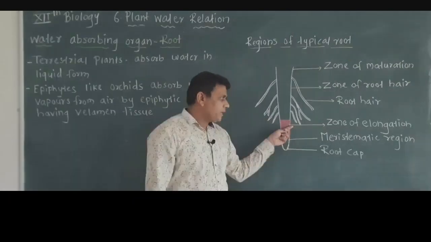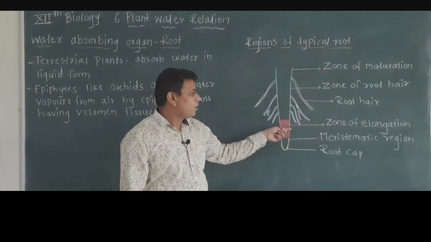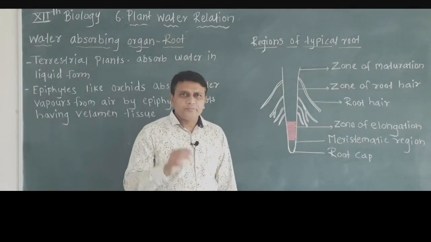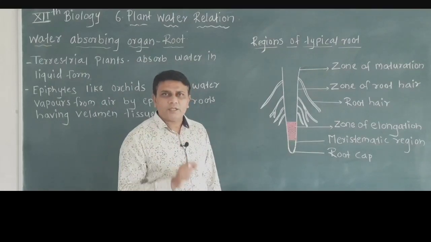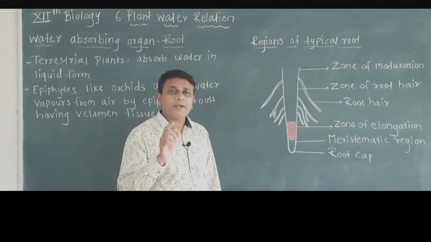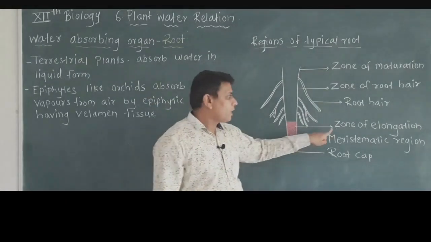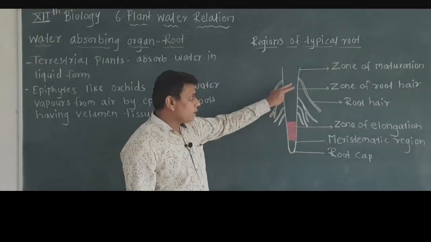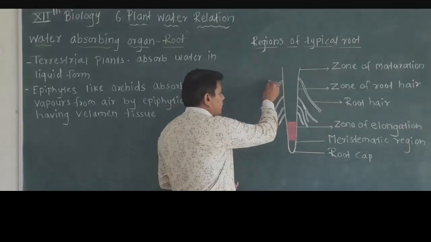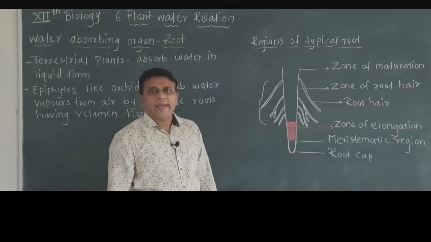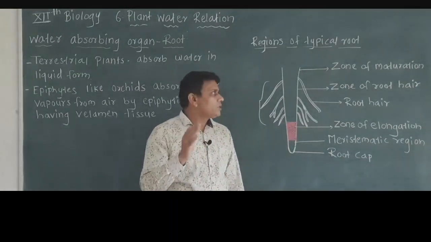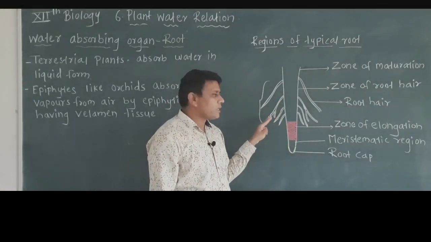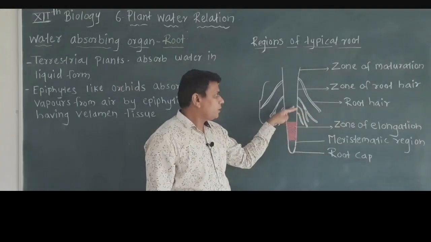Then next to the meristematic region is the zone of elongation. In this zone, the cells elongate and enlarge in size, or cell enlargement occurs. Hence it is called the zone of elongation. Then here we see this region is called the zone or region of root hair. From this region a number of root hairs are developed. Here we can see a root hair.